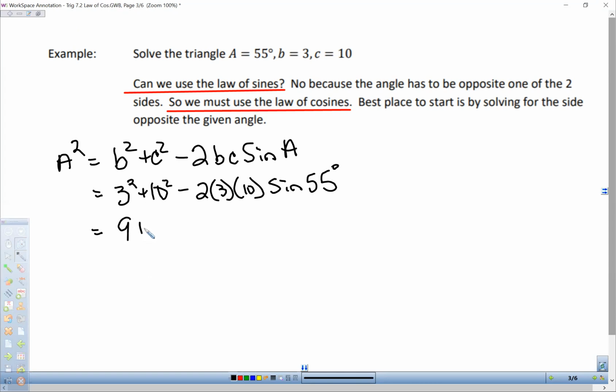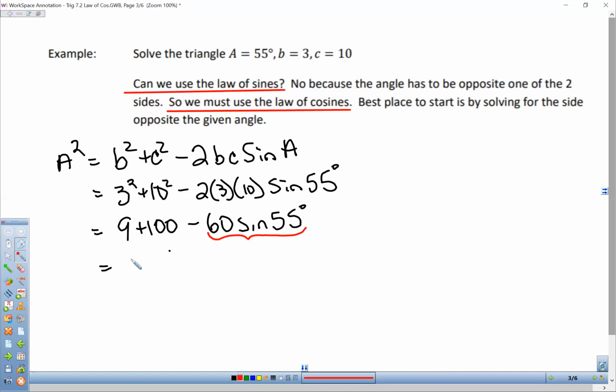So 9 plus 100, minus 2 times 3 is 6 times 10 is 60, sine of 55 degrees. So again, if you put this in your calculator just like this, you should get your value. So if we do all of that, and remember this value here is one value.